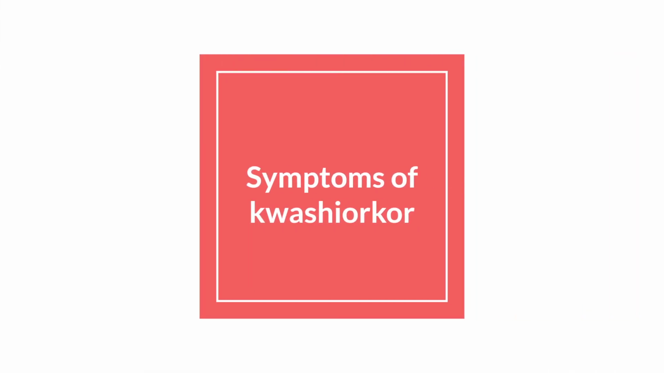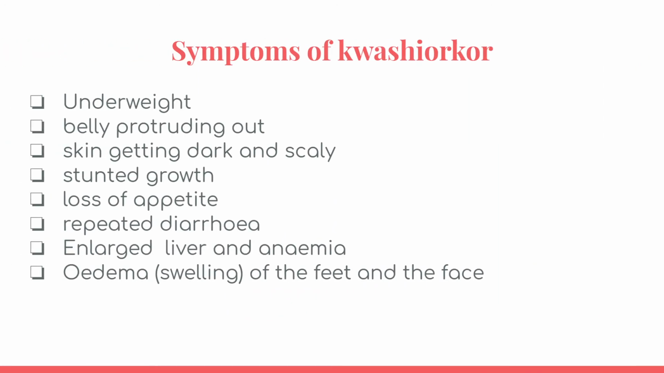Now, what are the symptoms of kwashiorkor? Underweight, a belly protruding out, that means their belly bulges out, and dark, very scaly skin. Stunted growth, that means not good growth. Loss of appetite, yes, they will not have that much appetite.